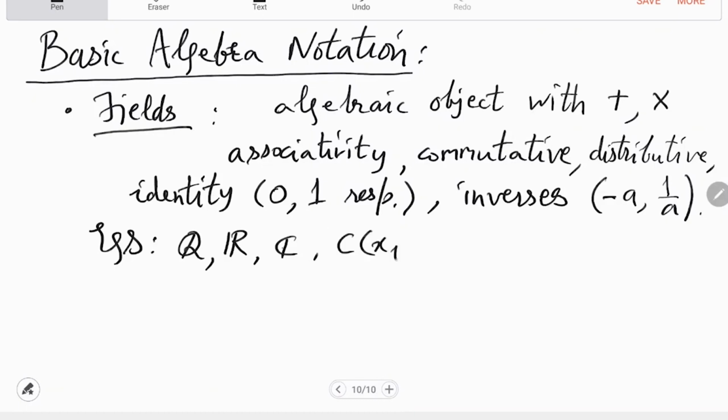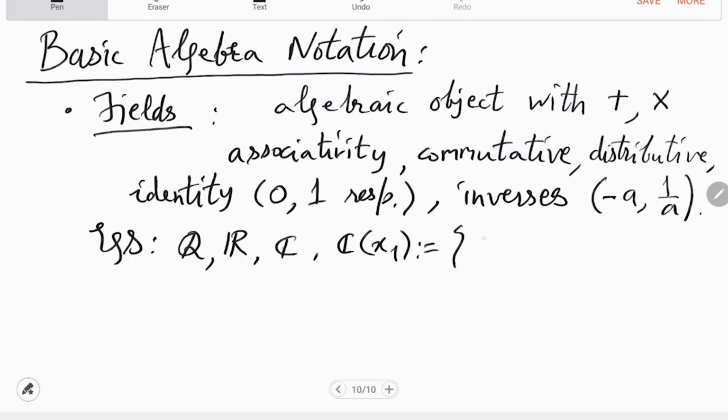So these are the univariate functions. You can look at functions over a field, and they also give you a field. So fields actually never end. So over C also there is a field which is, let's say, C(x1). That's a field.